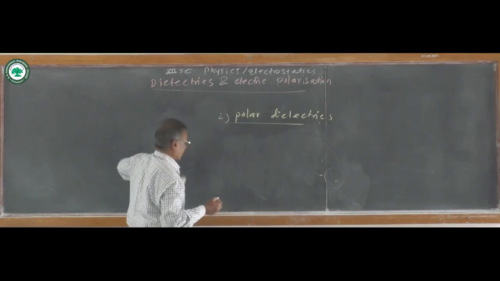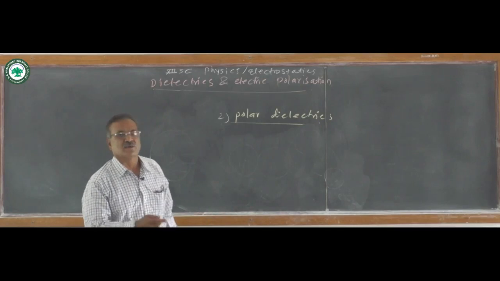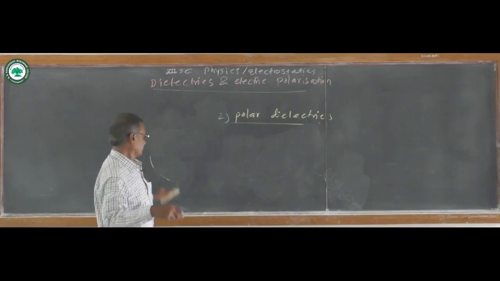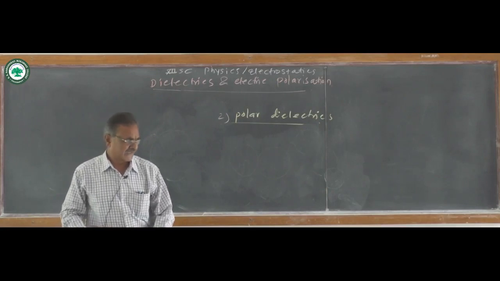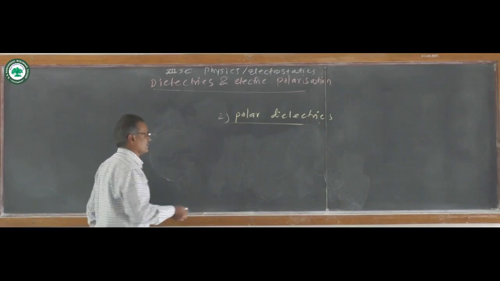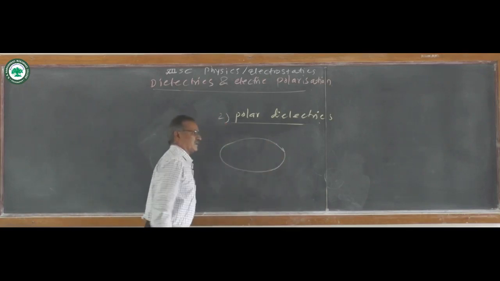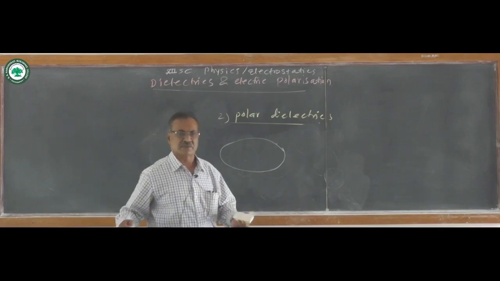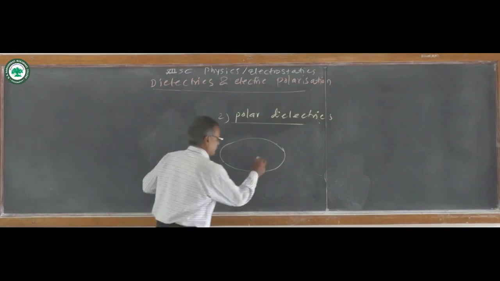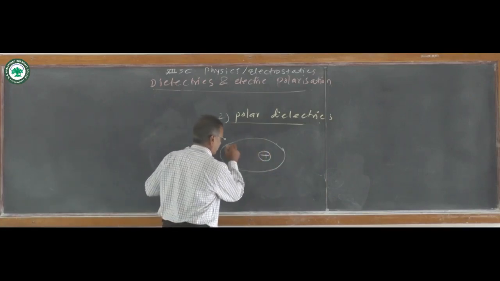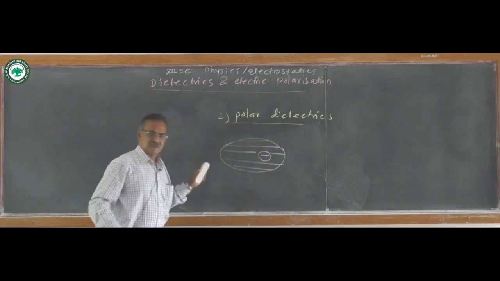In polar dielectrics, the molecules of the substance are those in which the center of mass of positive charge and the center of mass of negative charge do not coincide.